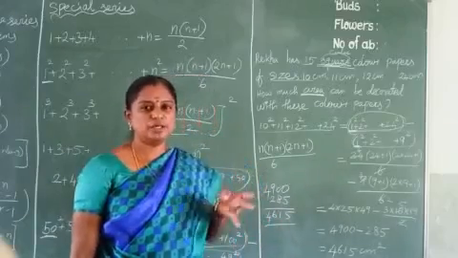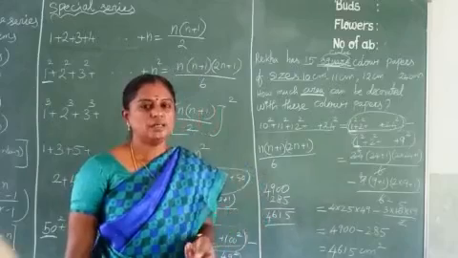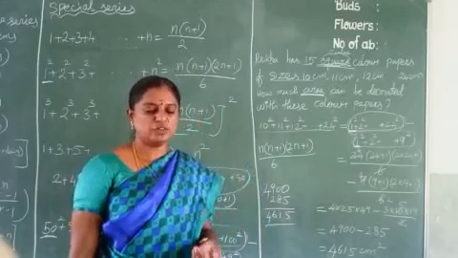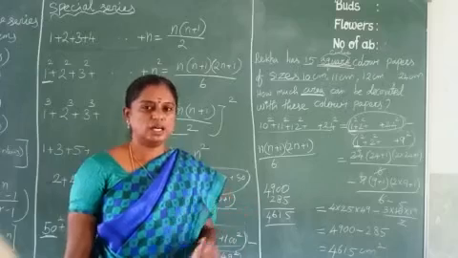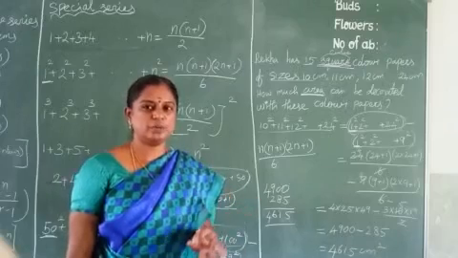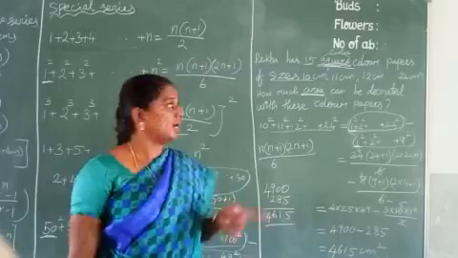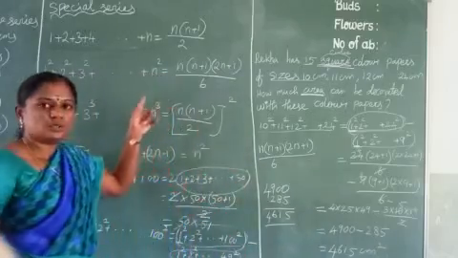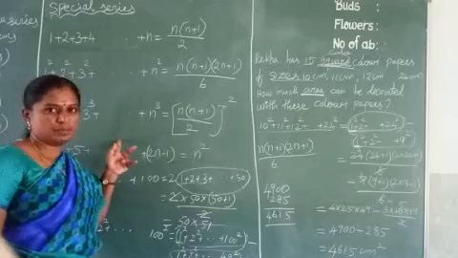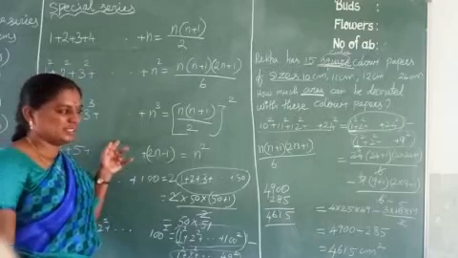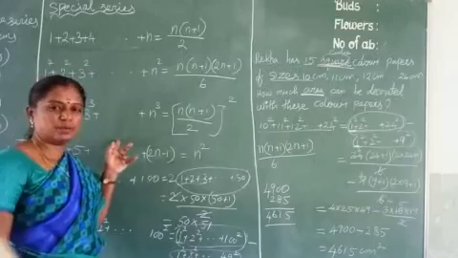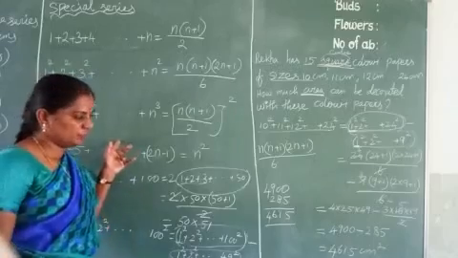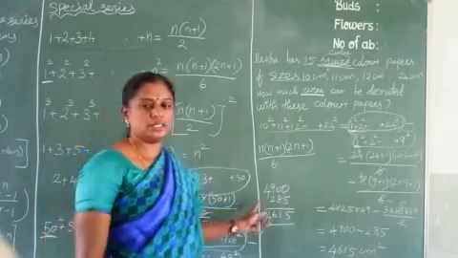Euclid's division lemma, Euclid's division algorithm, and modular arithmetic, the fundamental theorem of arithmetic, arithmetic progressions, geometric progressions, and special series. So now we discussed 2 marks and 5 marks. Few 2 marks and 5 marks only we discussed. The remaining problems you work out, and creative questions you want to attend.